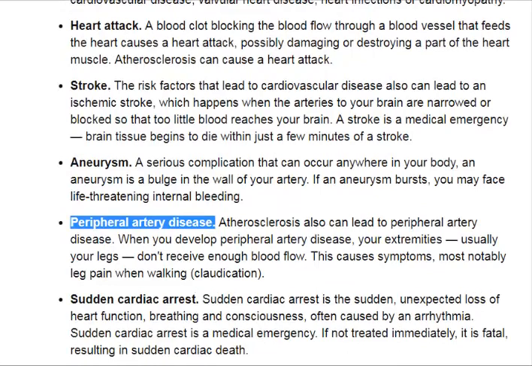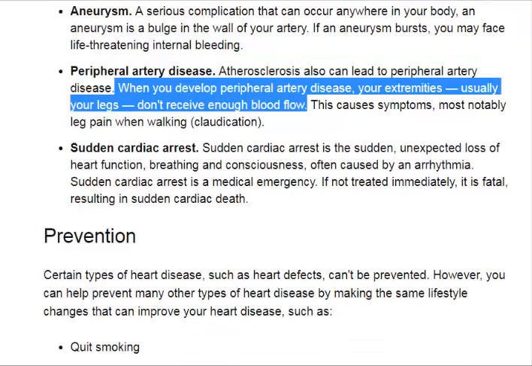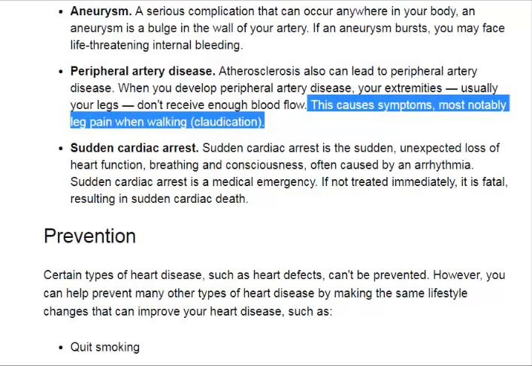Peripheral artery disease. Atherosclerosis also can lead to peripheral artery disease. When you develop peripheral artery disease, your extremities, usually your legs, don't receive enough blood flow. This causes symptoms, most notably leg pain when walking, claudication.